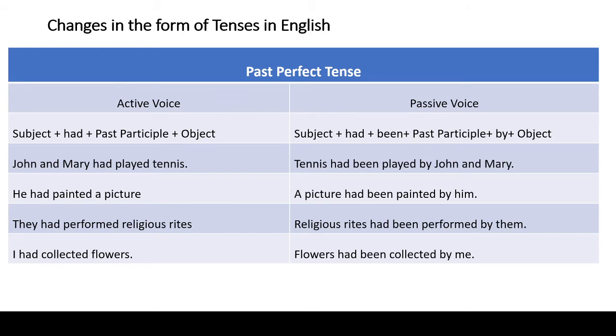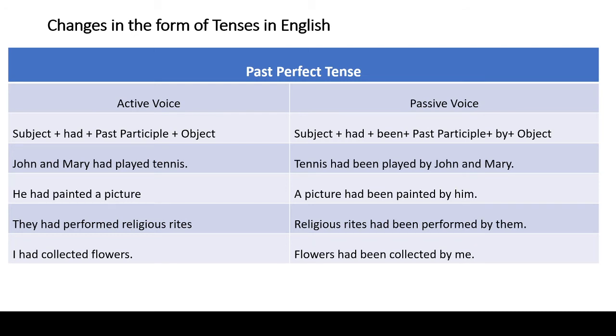Tennis is followed by the helping verb of to have, that is had. Had is followed by been, and been is followed by the past participle of the main verb, that is played. After that we have to write by, and by is followed by the passive form of the subject, that is John and Mary. John and Mary is a proper noun, therefore it will be written as it is, there would not be any change in it. So the correct answer is tennis had been played by John and Mary.